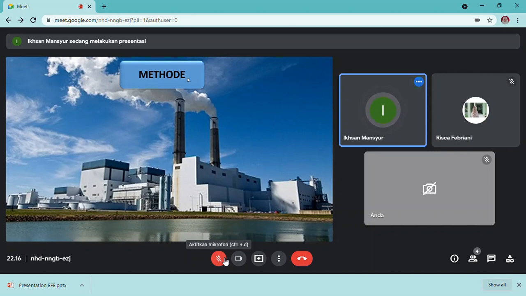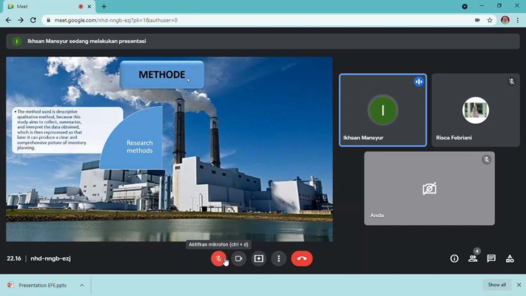Next, the research method. The method used is a descriptive qualitative method, because this study aims to collect, summarize, and interpret the data obtained, which is then reprocessed so that later it can produce a clear and comprehensive inventory planning.